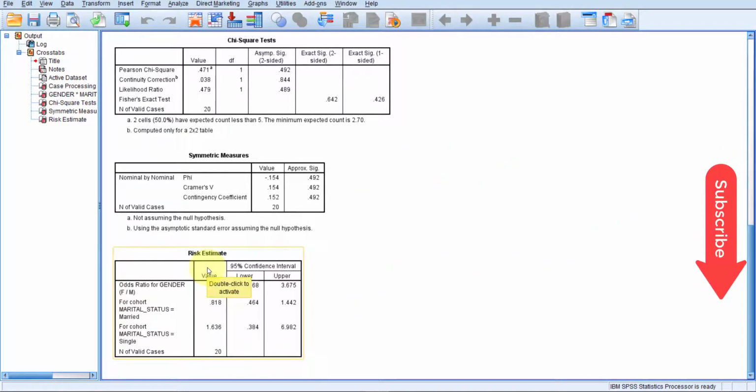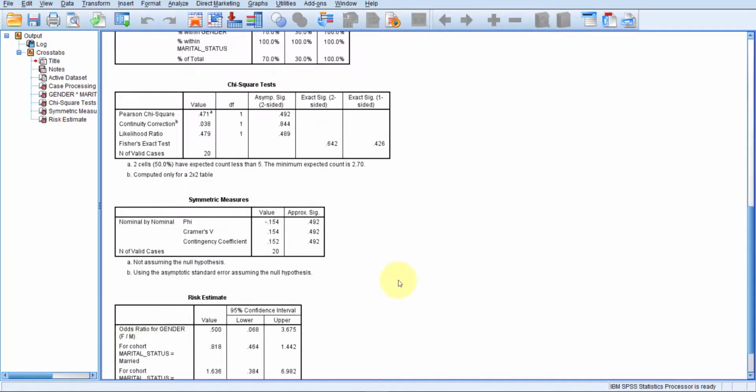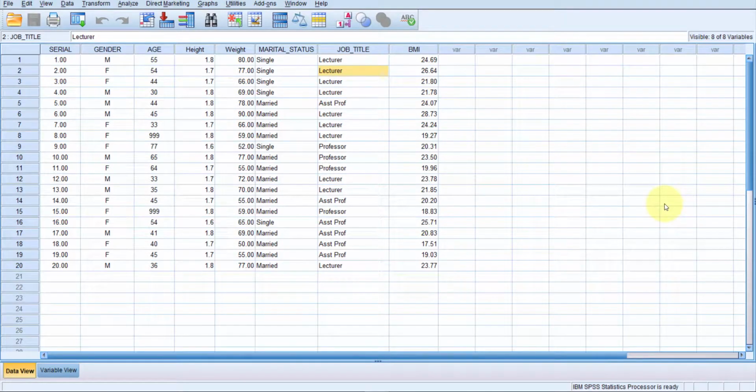The last table is showing the risk estimate. Here this value, 0.500, is the odds ratio for our test, and these are the 95% confidence intervals. Now I would like to talk a little bit more about the chi-square test. We did the chi-square test between two dichotomous variables.